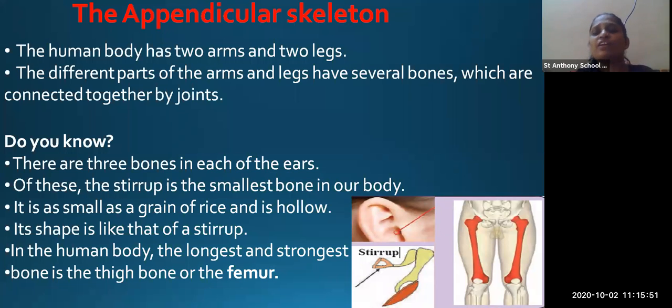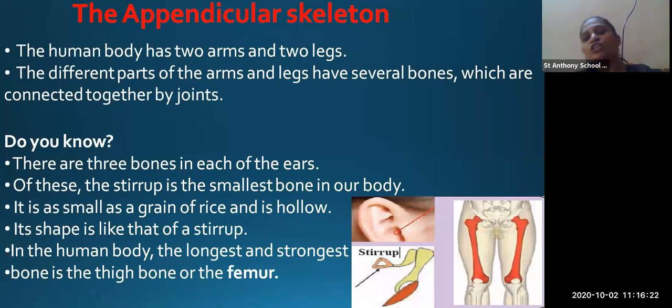There are several bones present in the arms and legs which are connected by the joint. Means ये जो bones हैं, छोटे छोटे bones हैं, they are joined together with the help of joints. Now here you can see that there are three bones in each ear. So in the ear you are having three bones.